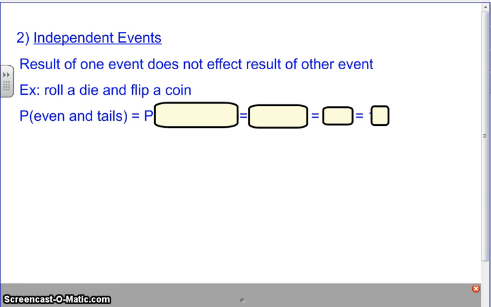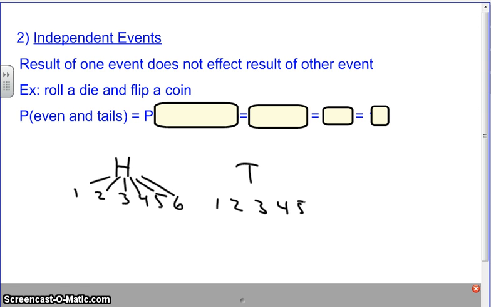So I'm flipping a coin and I could get heads or tails, right? These are all the possible outcomes. And then what are the possible outcomes for the die? 1, 2, 3. Good. So we have all of these, and then we have the same here.